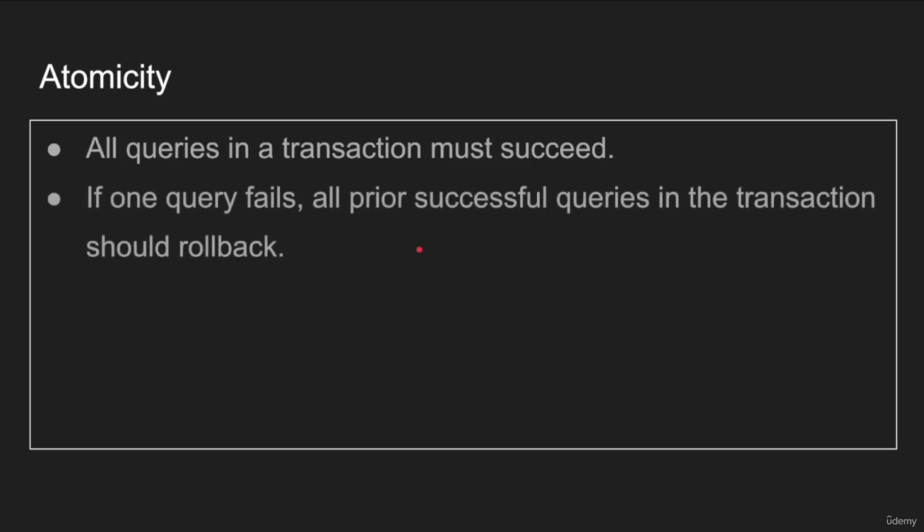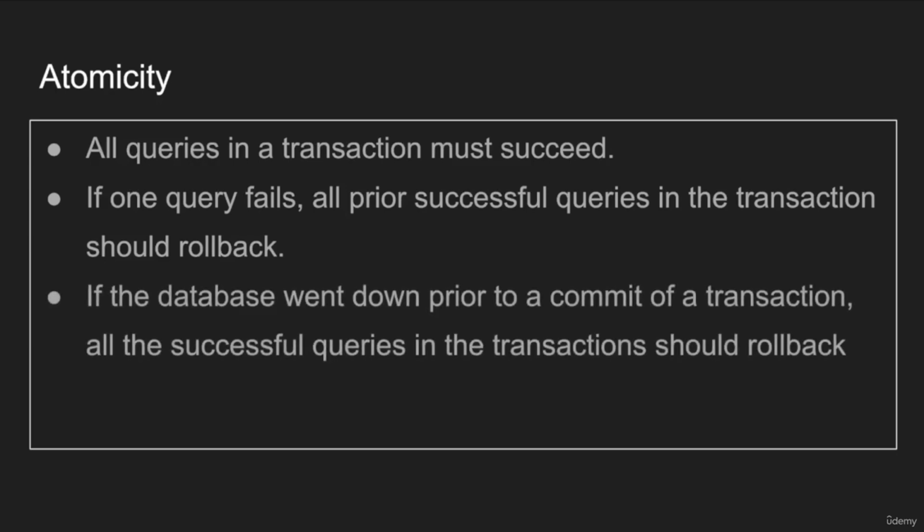If one query fails, what happens? If one query fails for any reason, a failed constraint, like the balance goes negative, or a duplicate primary key entry, right? Or an actual invalid SQL syntax, that is a failed query. And even if you had 100 successful queries in the same transaction, that one failure should roll back the transaction immediately. Because things went wrong. That's the rule of atomicity.